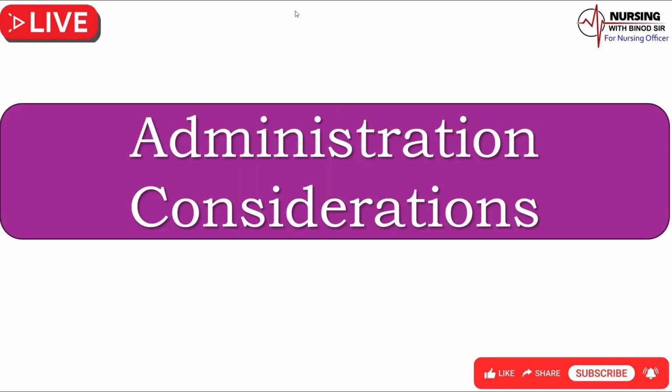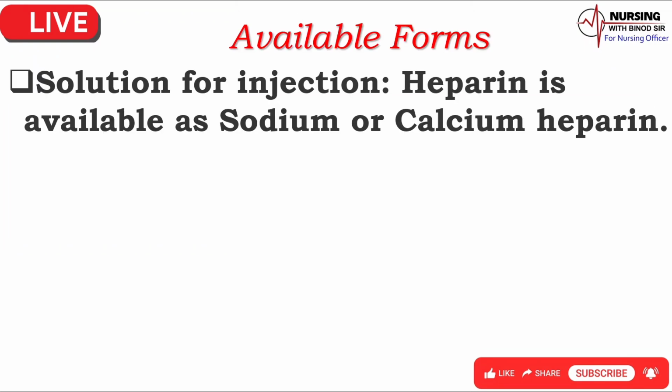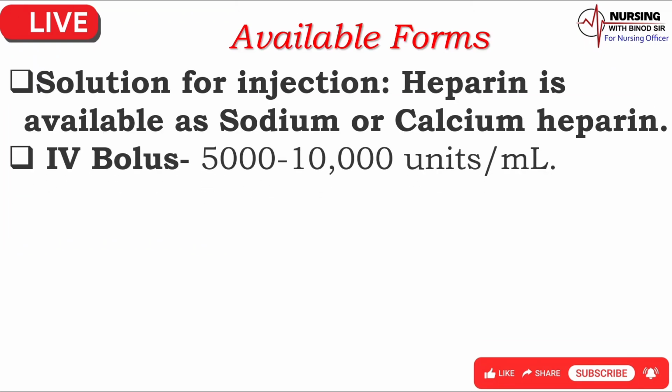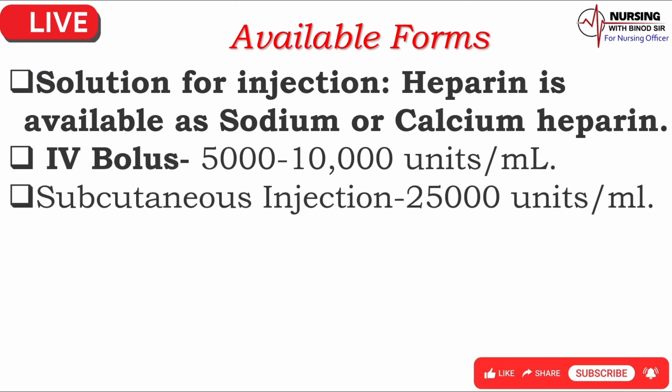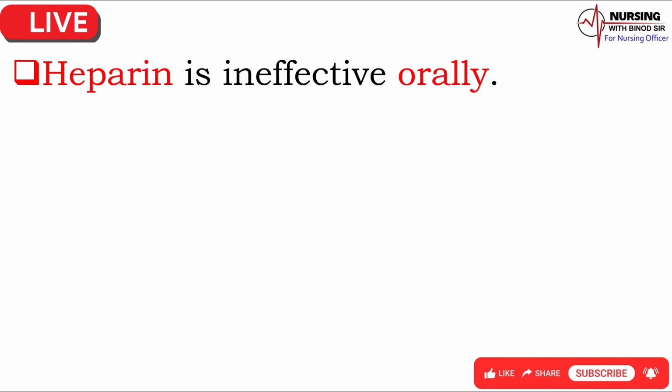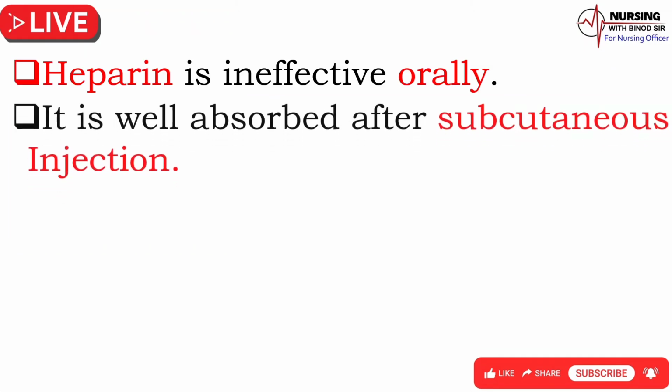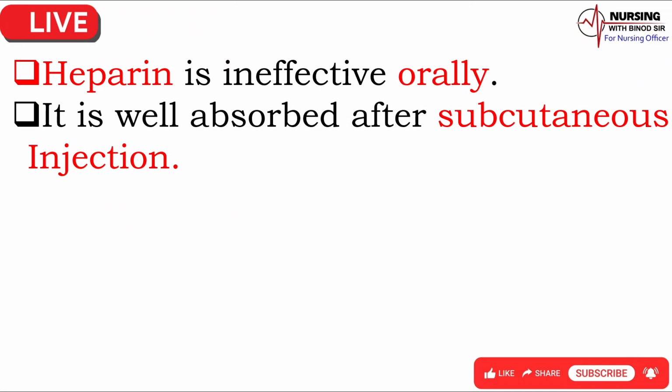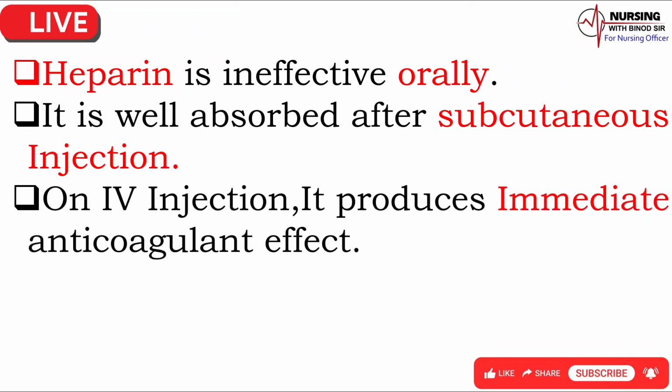Administration considerations. Available forms. Solution for injection. Heparin is available as sodium or calcium heparin. IV bolus, 5,000 to 10,000 units per ml. Subcutaneous injection, 25,000 units per ml. Absorption, fate and excretion. Heparin is ineffective orally. It is well absorbed after subcutaneous injection.